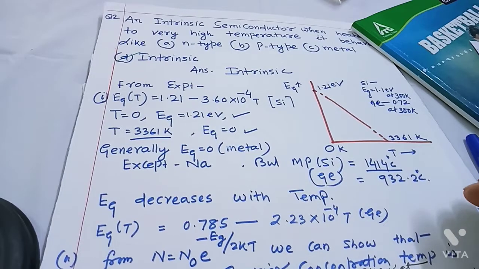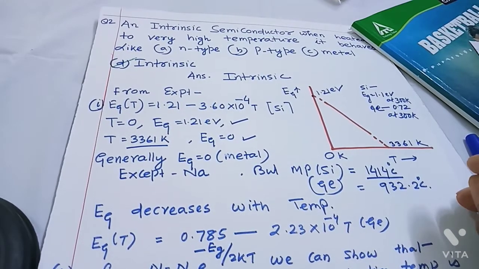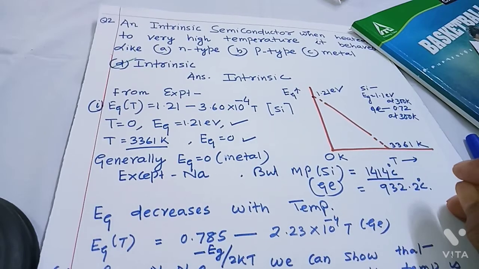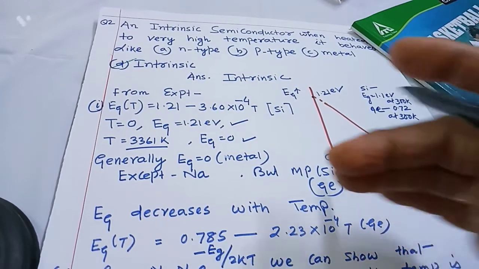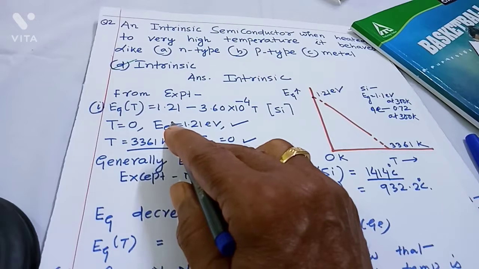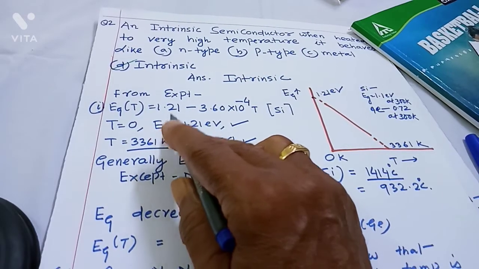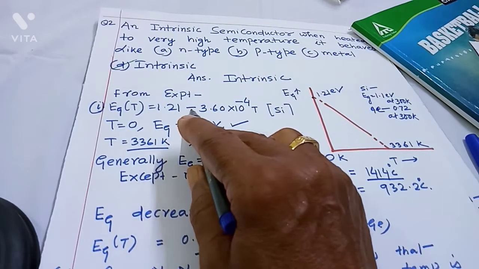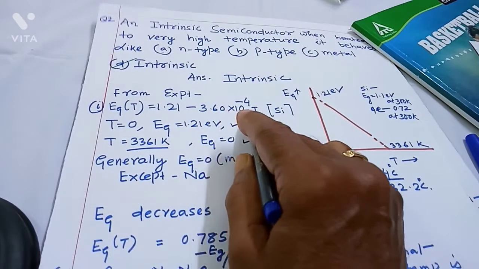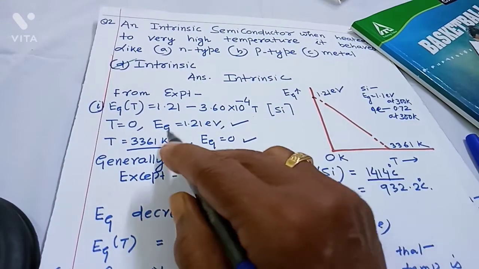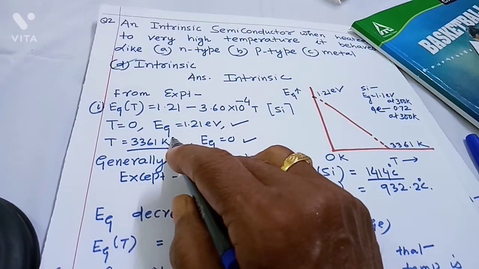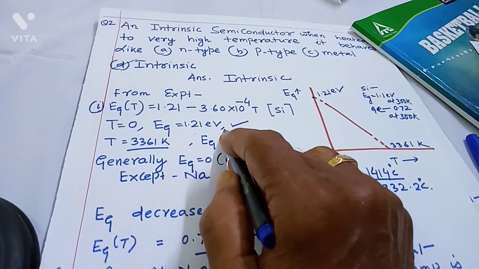Second reason, for a metal the energy gap is zero. An experimental study shows that the energy gap of a semiconductor, say silicon, Eg as a function of temperature is 1.21 minus 3.60 times 10 to the power minus 4 T for silicon. This shows that at absolute zero temperature, the energy gap for silicon is 1.21 electron volt.